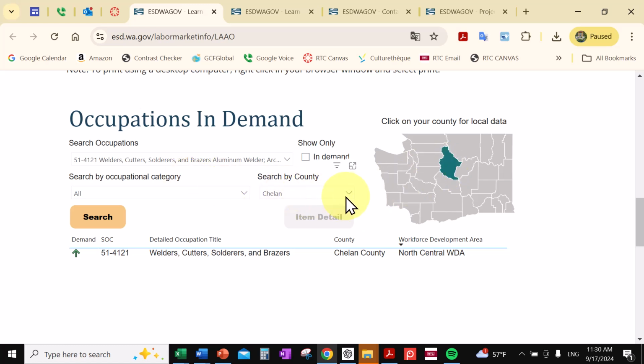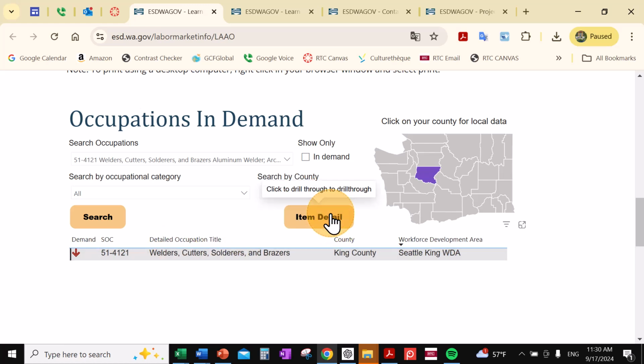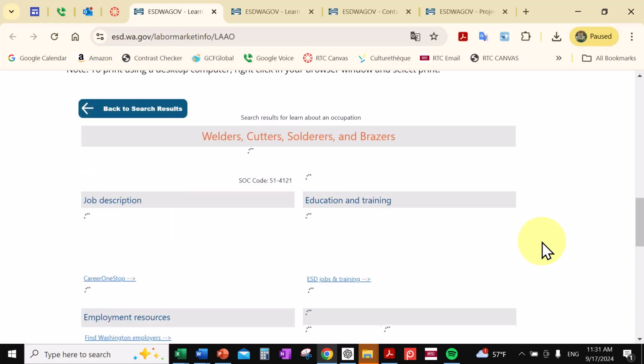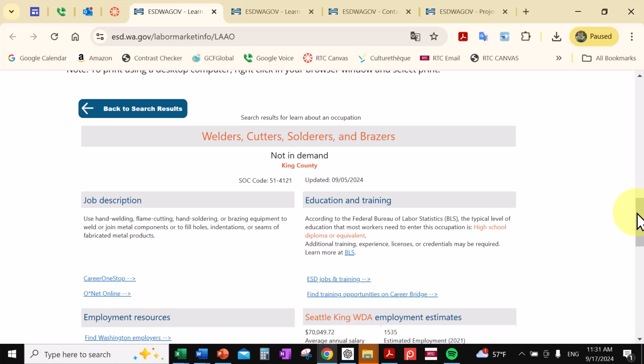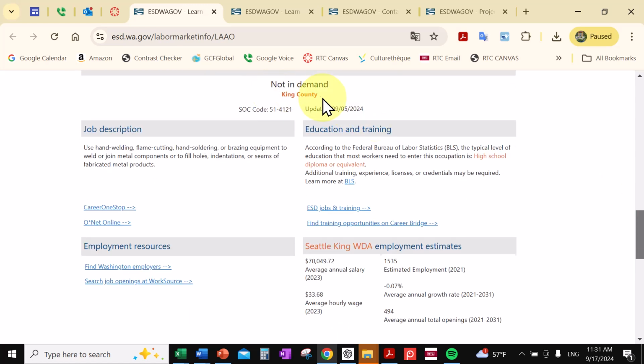Okay, so we can do another, let's see, in King County. Okay, and that will search. And now it picked up King County. And it says that it's going down. Now, if you want to find out more about it, you can click on the item, look at item detail. And it says it's not in demand in King County.